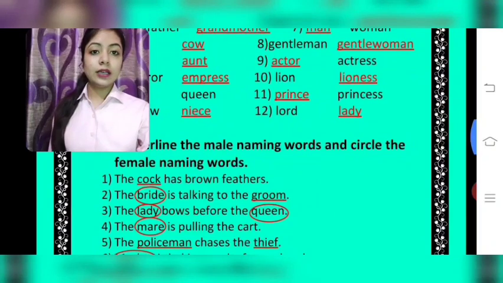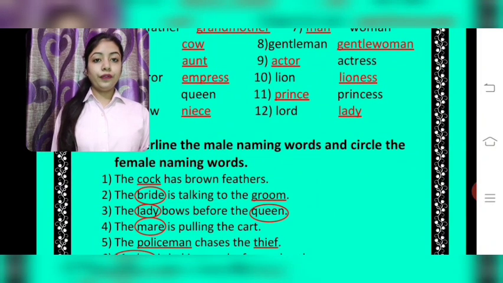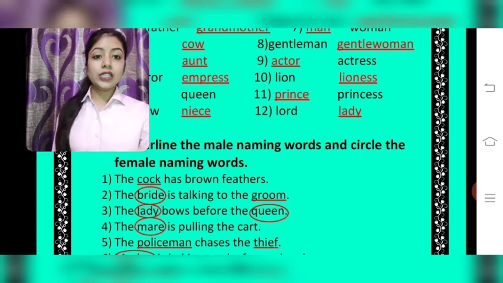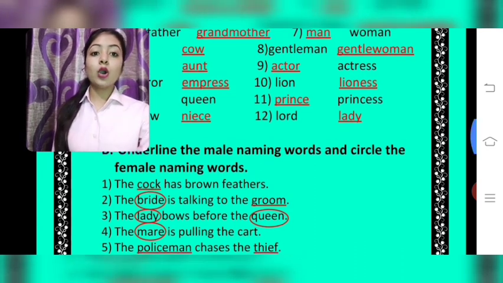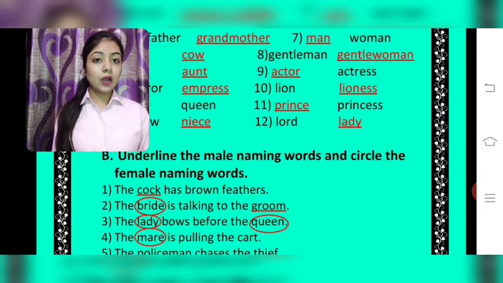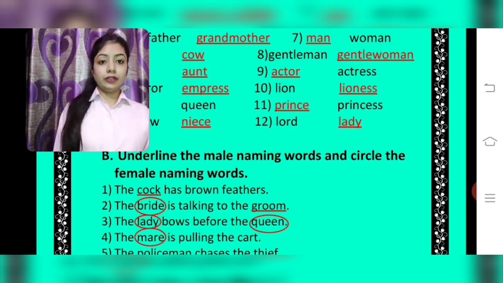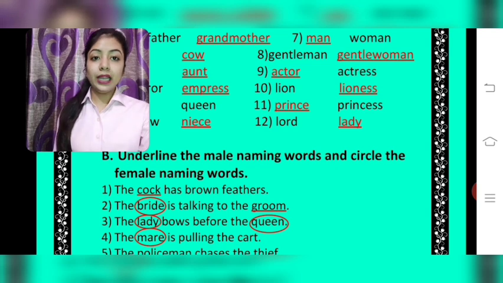Let's start. The first one, the cock has brown feathers. As you can see in this, the word cock is there. Cock is the name of an animal, so it is a noun. But now we have to classify it as a male naming word or a female naming word. So it is a male naming word, you will underline it.